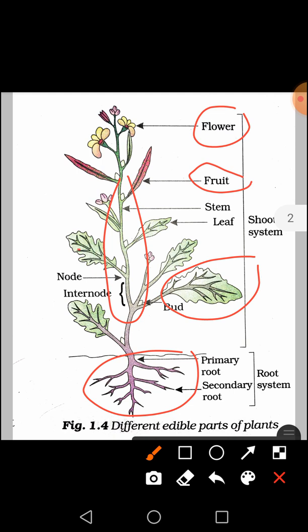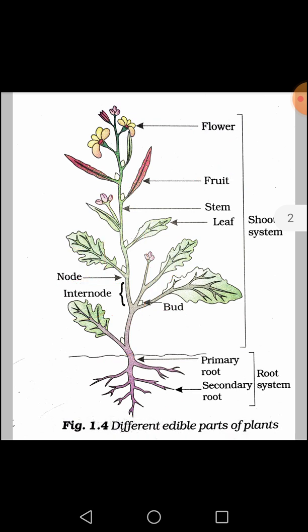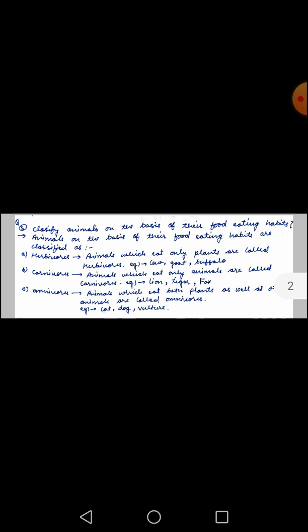Similarly, node is that portion from where a bud or a branch arises, and the portion between two nodes, or we can say the space between two nodes, is called internode. So these are the different parts of a plant. You have to make this diagram. Now next question is, classify animals on the basis of their food eating habits.